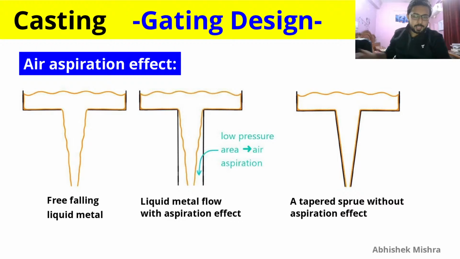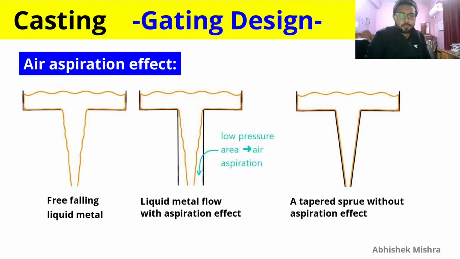Here, what the air aspiration effect is, you can see first in the first figure, the free falling liquid metal. If liquid metal is just free falling without any passage, it will take this converging shape, that is, the top portion will have more area than the bottom portion, because the volumetric flow rate will be the same, and velocity will increase as we move down, and therefore the area needs to be reduced to account for that increasing velocity.